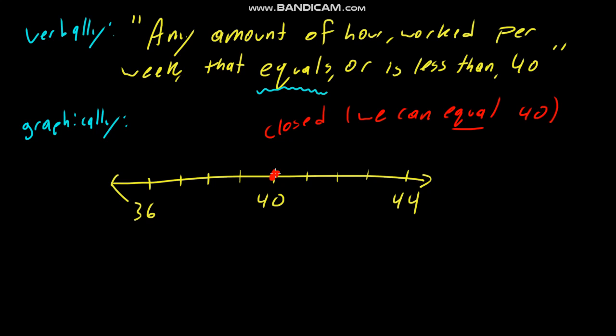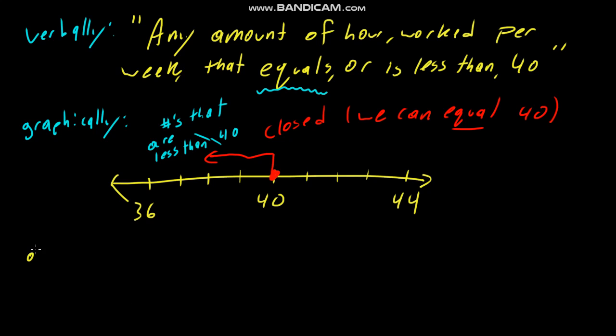Instead of our arrow going over towards the right, or I should say towards the larger numbers, we're going to make our arrow go over to the left. Little dip there, but that's okay. Our arrow should be going to the left here. And again, this is going to be pointing towards the numbers that are less than 40. Right? And that's really what this is doing. So graphically, instead of using open, we're using closed. And instead of going over towards the right, we're going to the left.